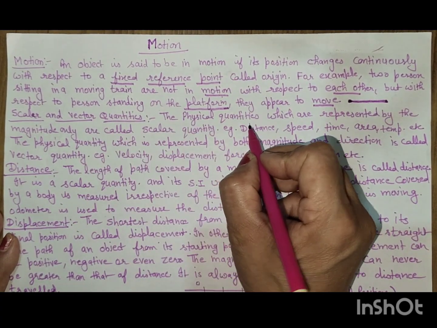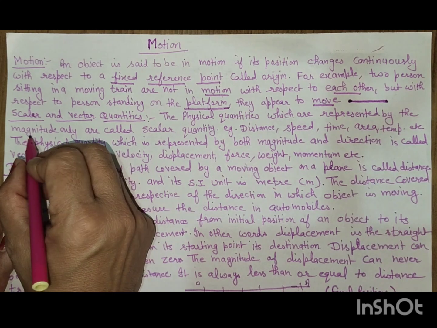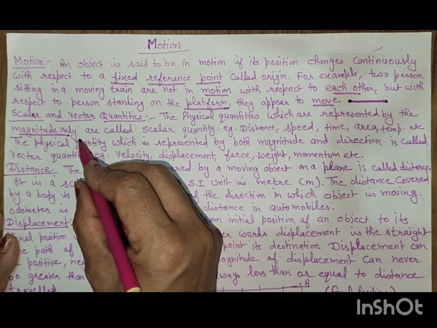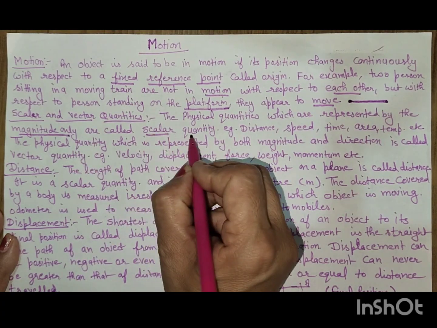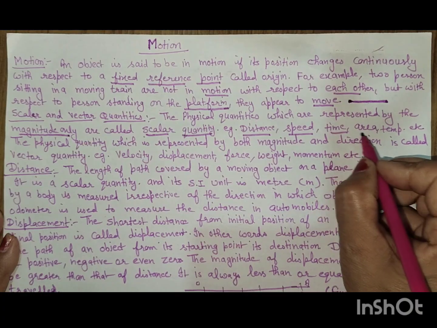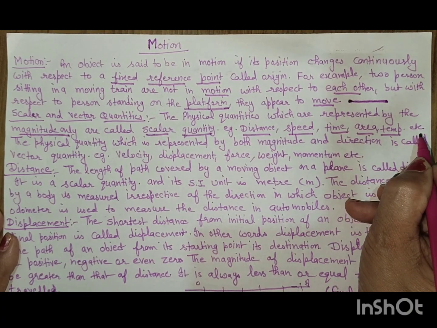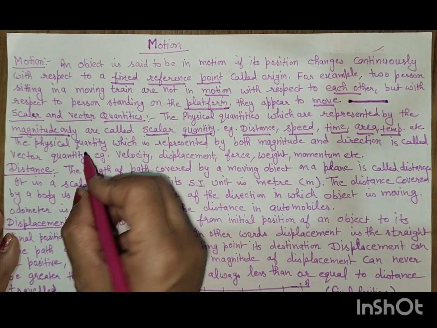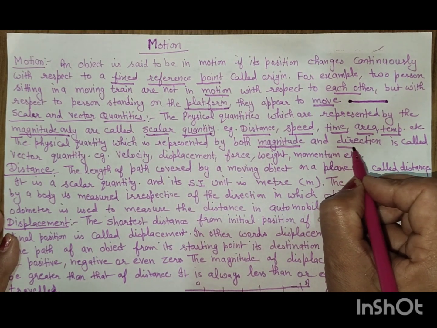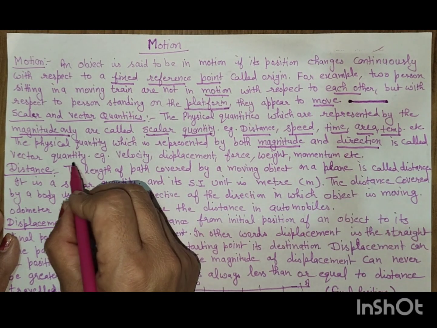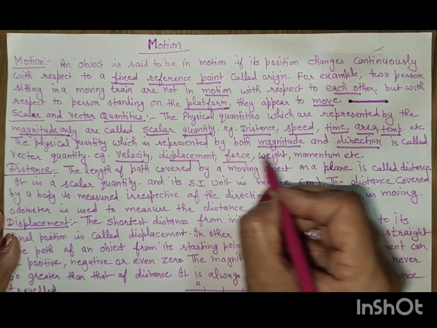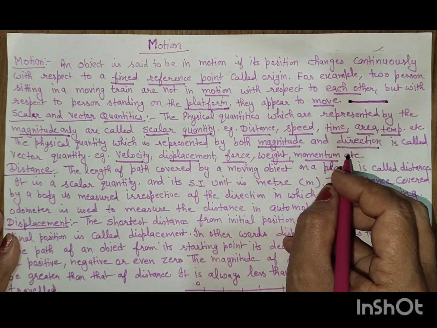Scalar and vector quantities. The physical quantities which are represented by magnitude only are called scalar quantities. For example, distance, speed, time, area, temperature, etc. And the physical quantity which is represented by both magnitude as well as direction is called a vector quantity. Examples: velocity, displacement, force, weight, momentum, etc.